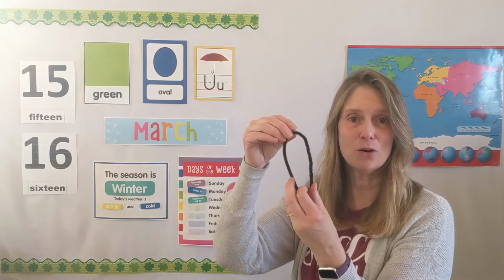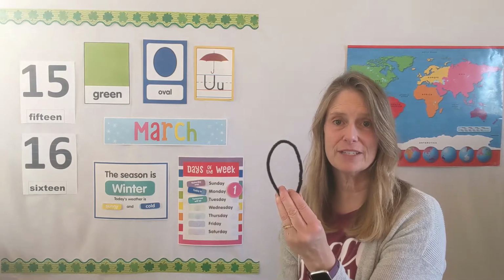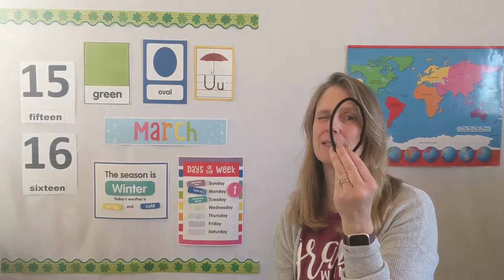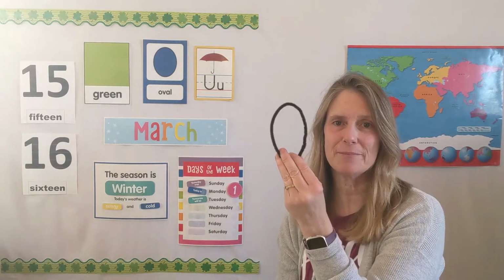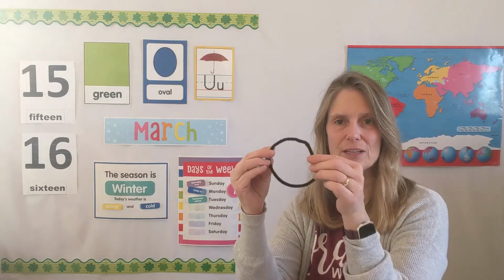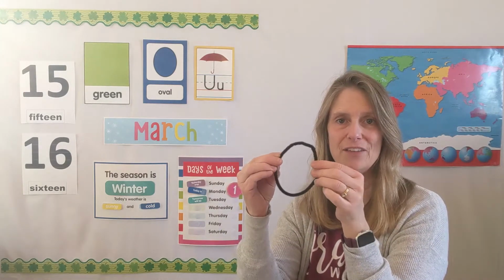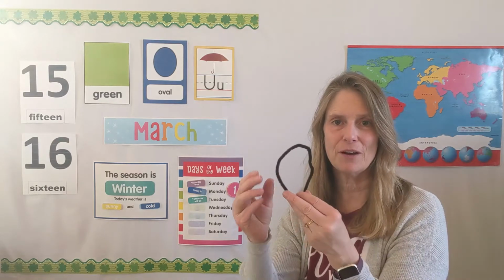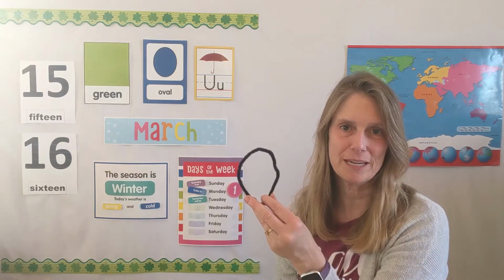And instead of making an oval magnifier or finder today, I have this. I'm going to go around my house and see what ovals I can find with this today. If you have a pipe cleaner, you can take one and show how you make a circle into an oval. And then you can use it as your magnifier to go around and find oval shapes in your house today.